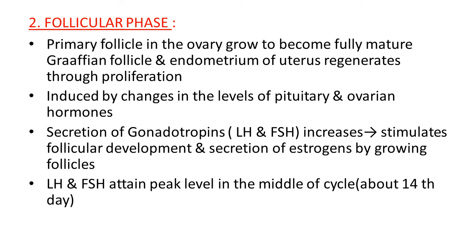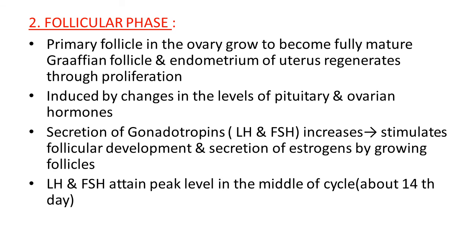LH and FSH attain peak level in the middle of the cycle. It is a 28 to 29 days cycle, so you can understand which day is the middle of this cycle. Approximately the 14th day is the middle day of this cycle, and during this time period LH and FSH attain their peak level.